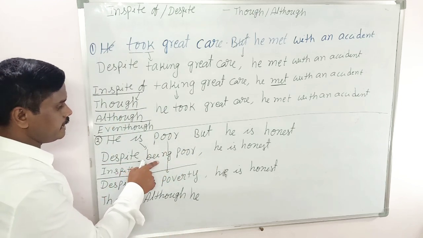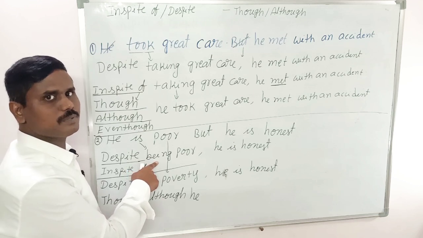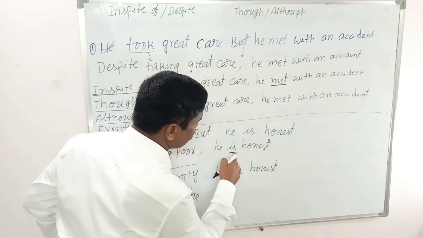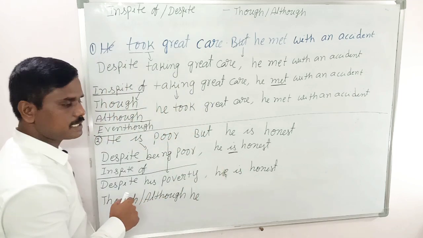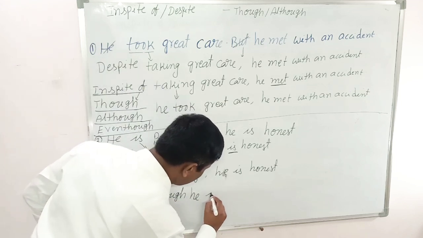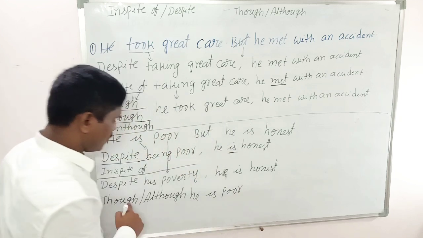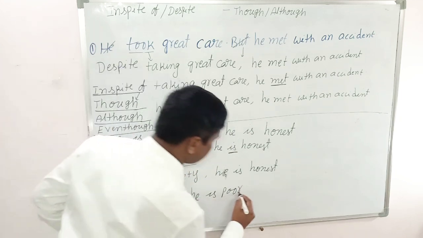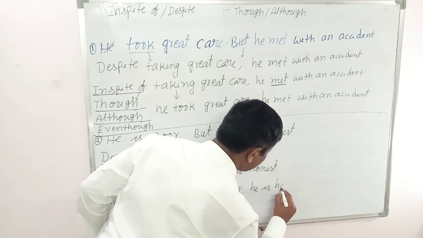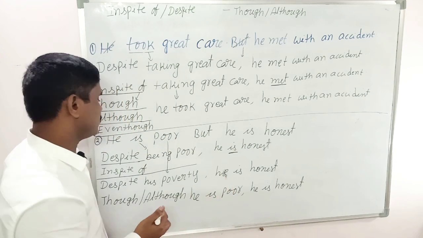Next, here being, that means be forms: am or is present, was were past. Here what is the be form, what is the verb? Here the verb is a be form, it is present, that is why here also we have to use the present, that is though he is poor, although he is poor, comma, he is honest. In this way we have to write.